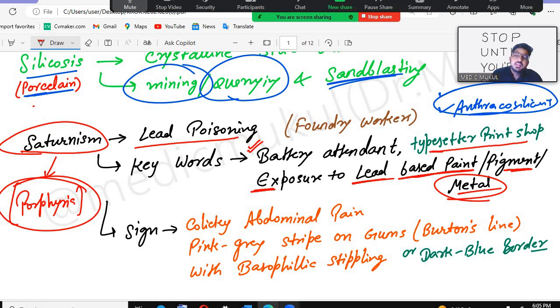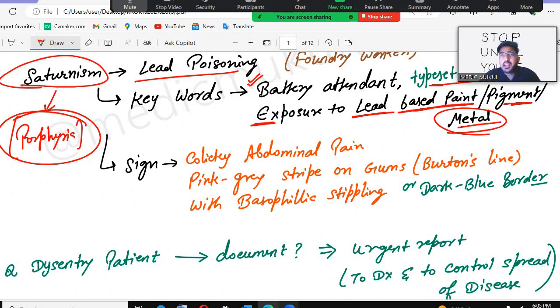What are the signs we will see in saturninism? The sign: colicky abdominal pain. If someone has colicky abdominal pain, and a pink gray stripe on the gums, very important keyword. If you see a pink gray stripe on the gums, what do we call these lines? These are known as Burton's line.